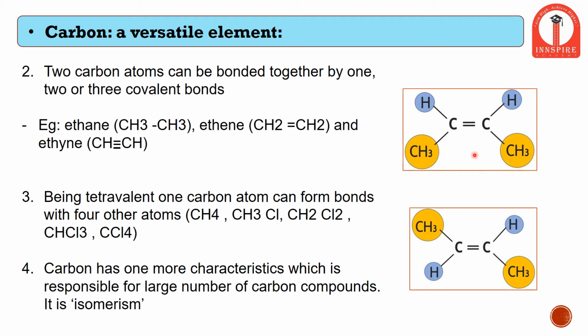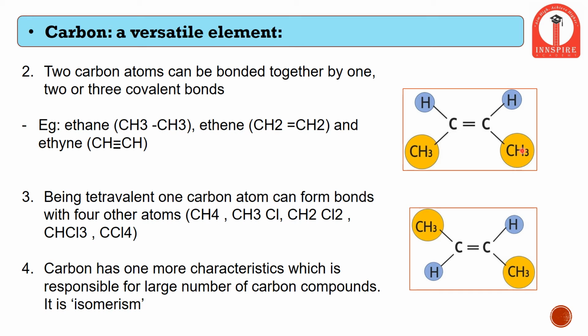But in the isomer form of these carbon atoms, if I draw a similar parallel line between these carbon atoms, then I can see one methyl group present on the upper side and one methyl group present below, whereas one hydrogen atom is present on the upper side and one hydrogen atom below. So this shift or change in position of one of the hydrogens with a methyl group, where it gets inverted and changes the overall structure, is called isomers of each other.